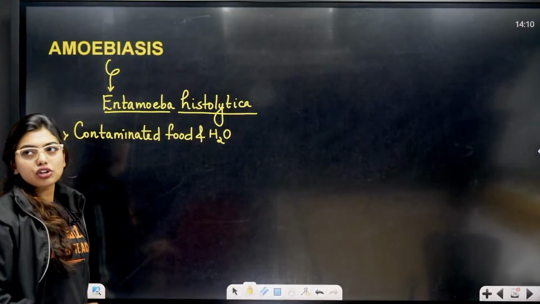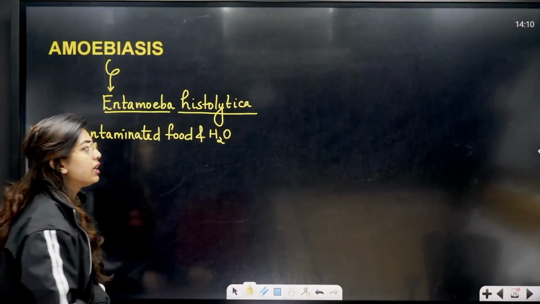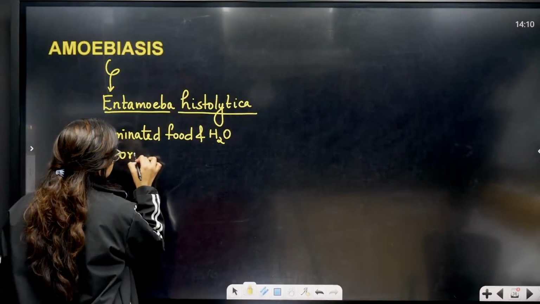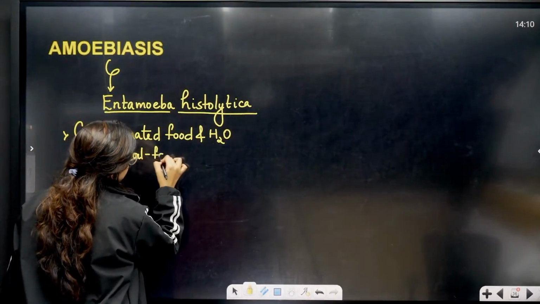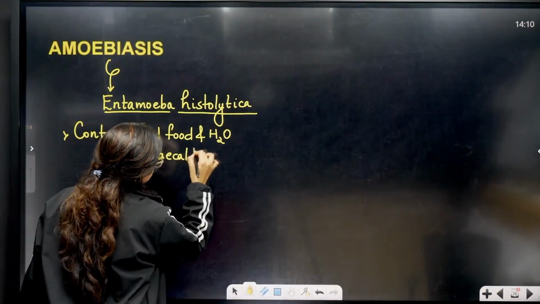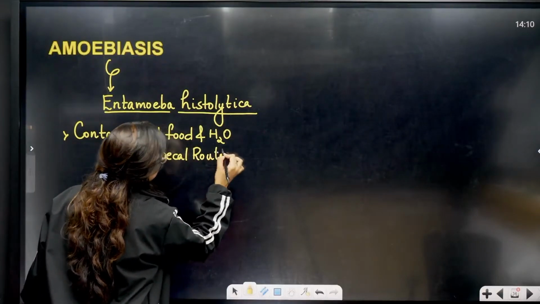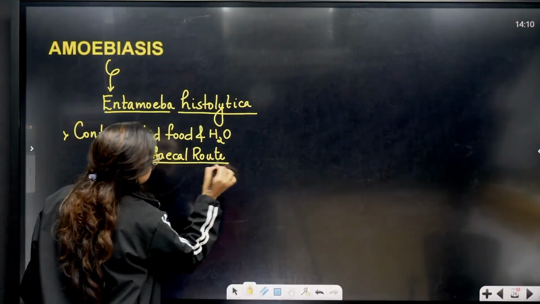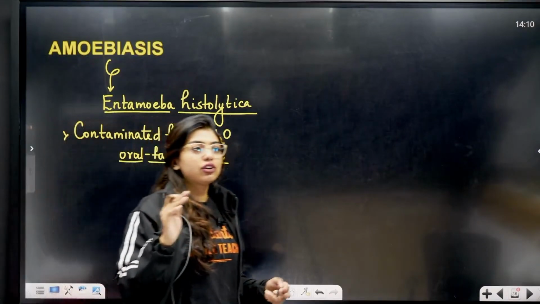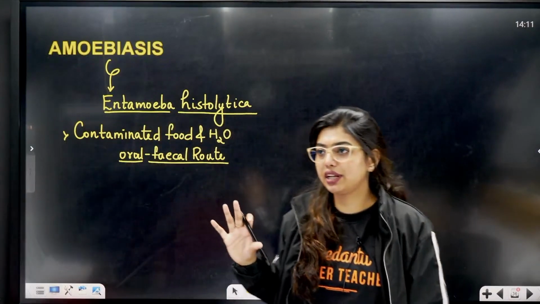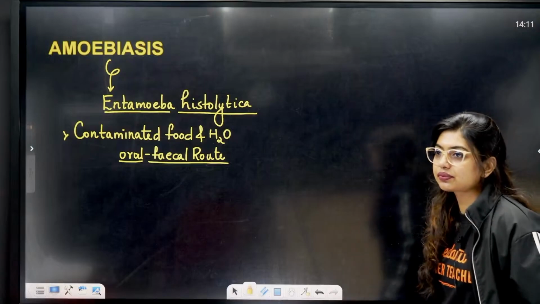Half of the diseases are caused by contaminated food and water, students. So this is also an oral-fecal route. That means fecal matter has mixed with the food, or due to a fly or a carrier, the food has got contaminated. That is the reason.